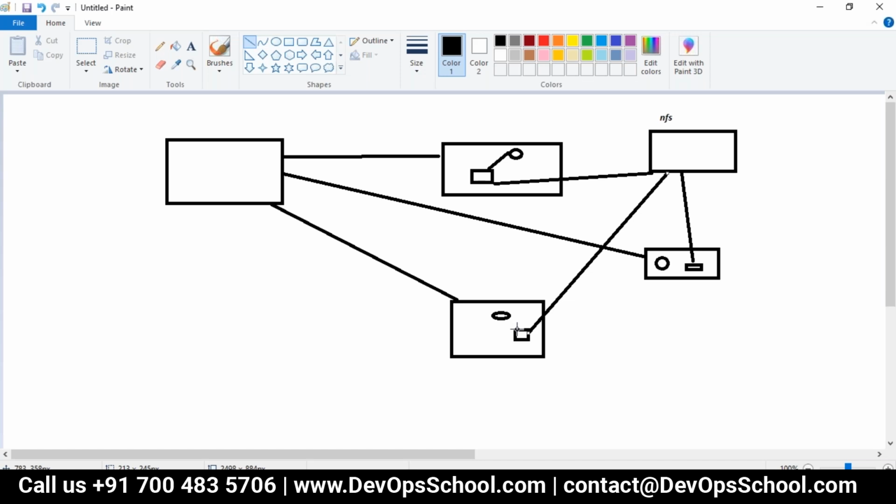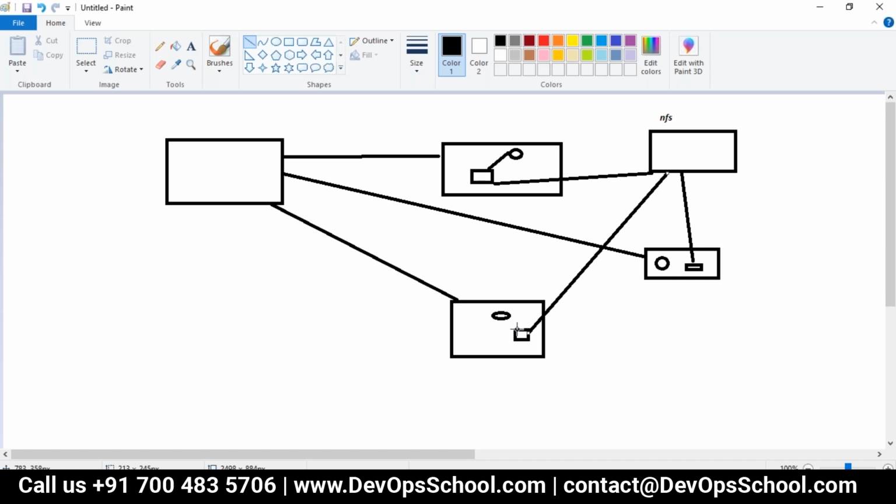Read write once means only one pod can do the operation? Yes.